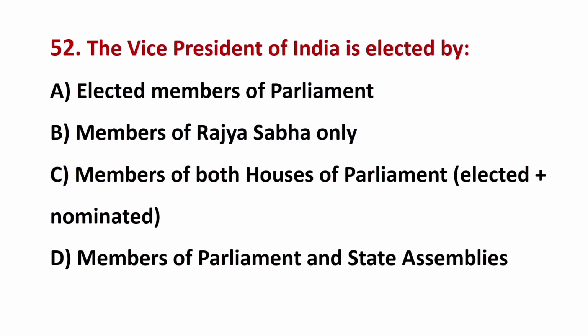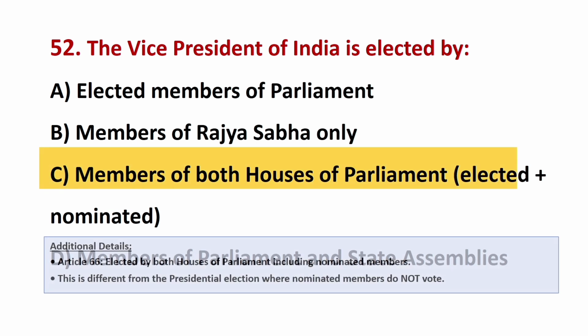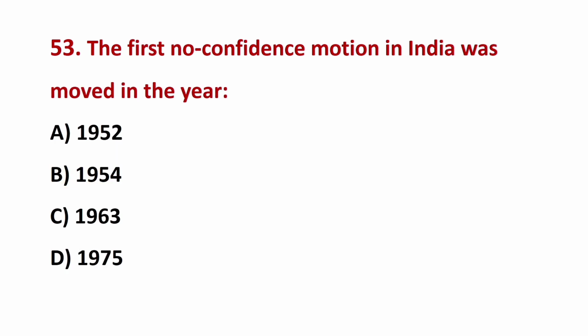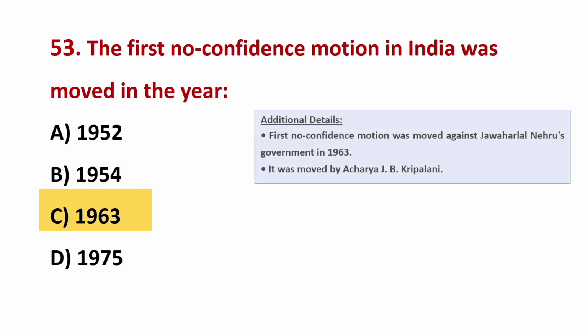The Vice President of India is elected by? The correct answer is C, members of both Houses of Parliament, elected plus nominated. The first no confidence motion in India was moved in the year? The correct answer is C, 1963.